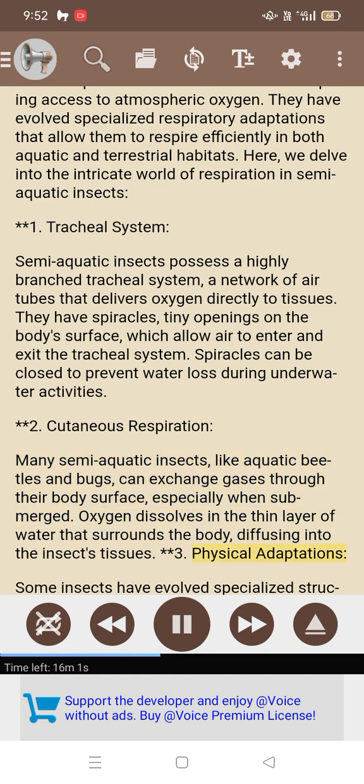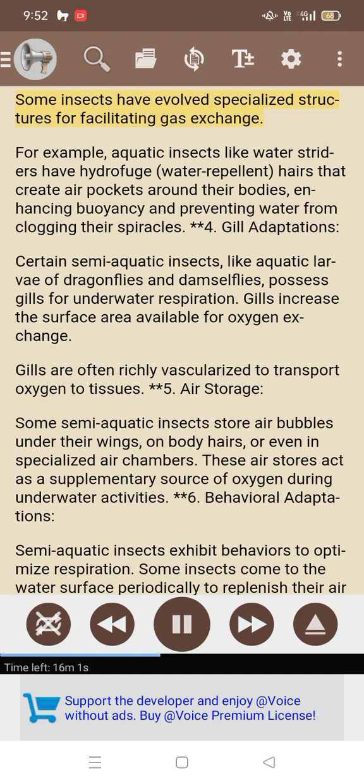3. Physical adaptations. Some insects evolve specialized structures for facilitating gas exchange. For example, aquatic insects like water striders have hydrophobic, water-repellent hairs that create air pockets around their bodies, enhancing buoyancy and preventing water from clogging their spiracles. 4. Gill adaptations. Certain semi-aquatic insects, like aquatic larvae of dragonflies and damselflies, possess gills for underwater respiration. Gills increase the surface area available for oxygen exchange. Gills are often richly vascularized to transport oxygen to tissues.